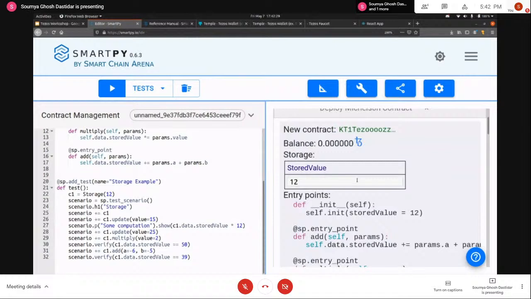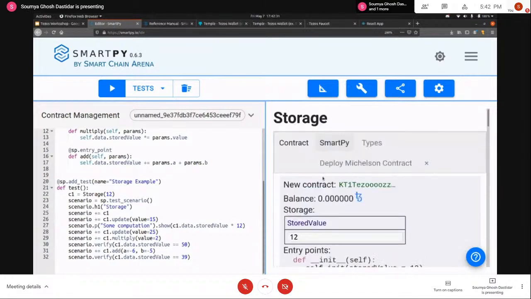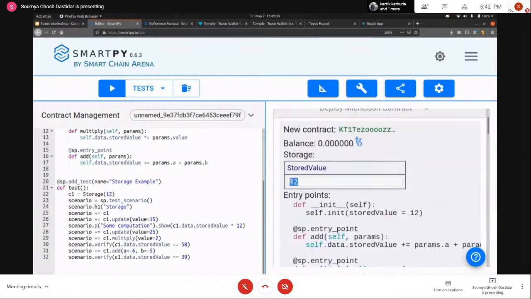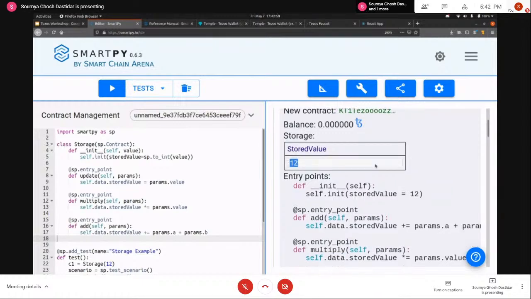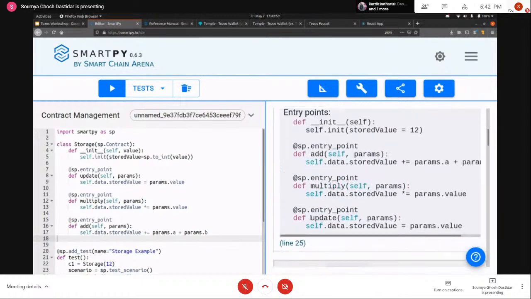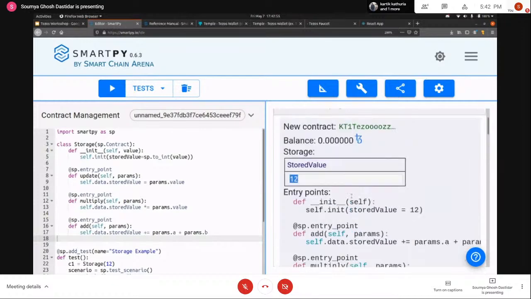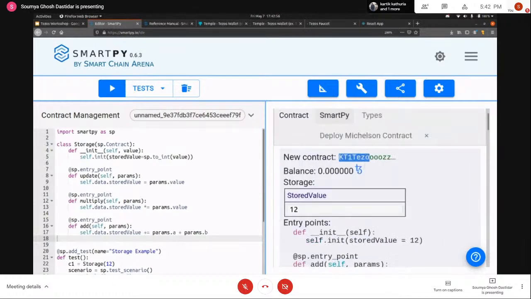For example, this is the actual SmartPy contract that I've written. It's going to talk about the storage value that is there. In the test, as you can see, I'm initializing the contract storage with the value of 12. So that is the value that is there in the contract at the very beginning. You can see the entry points that are there. This is basically the contract itself, and the balance and the contract address and everything.